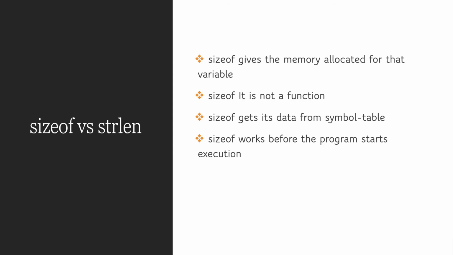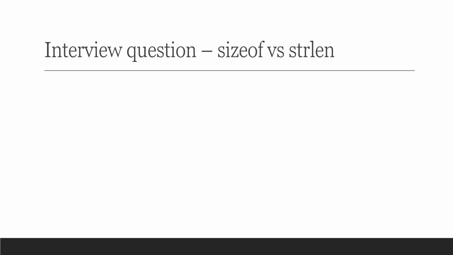On the other hand, strlen is a function. As it counts the number of characters in memory, strlen requires the memory to be allocated before its invocation. So strlen works only during program execution. Let's try to understand the concept with an example program.